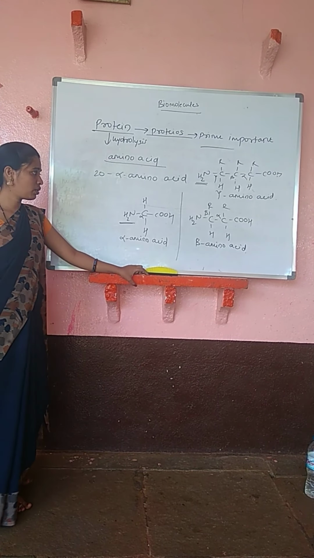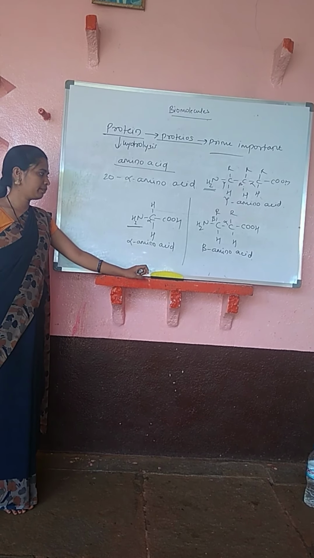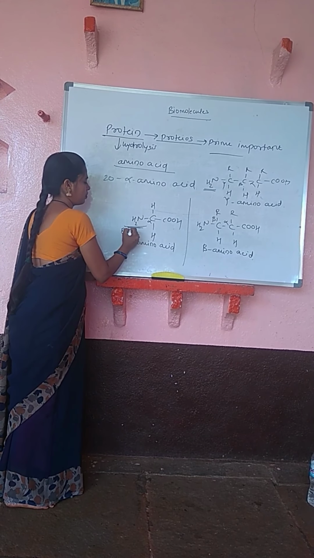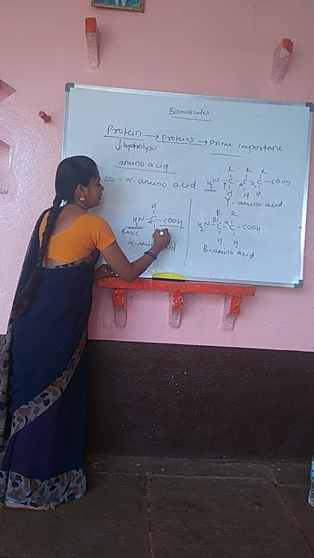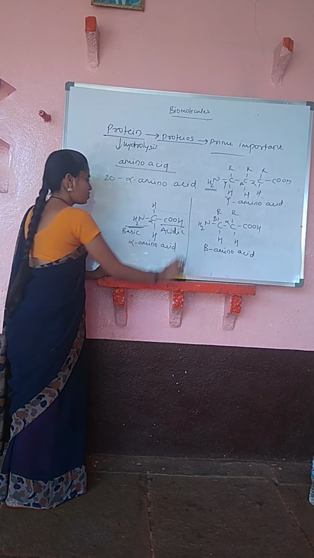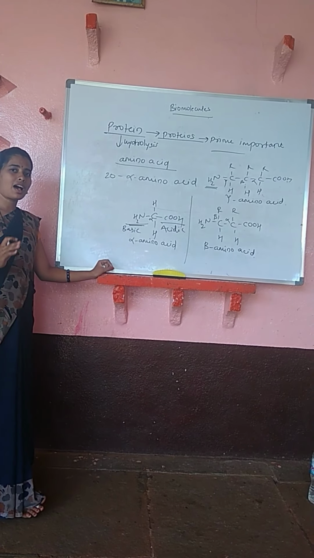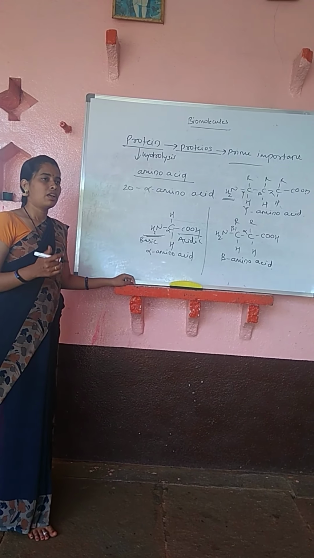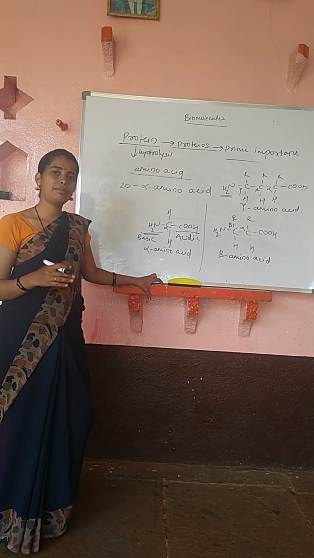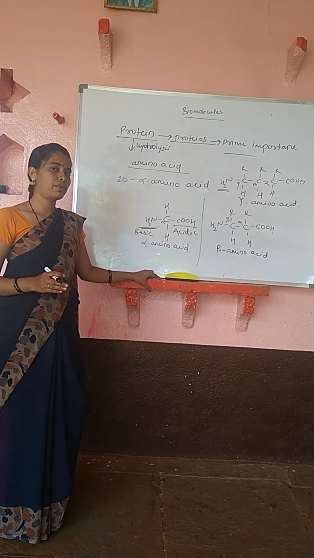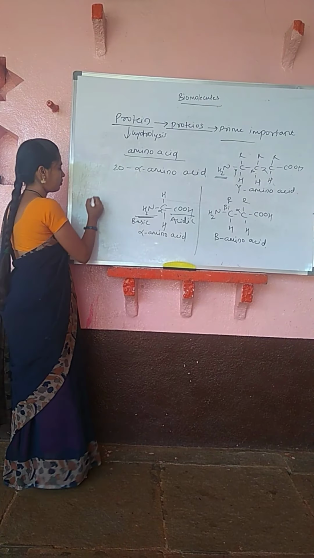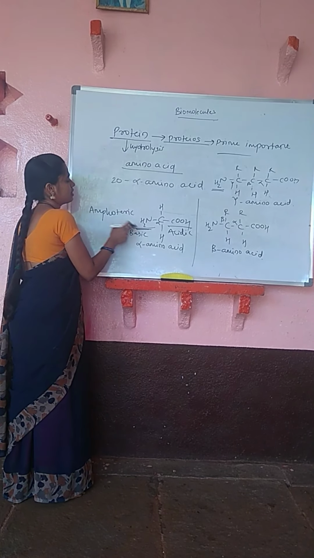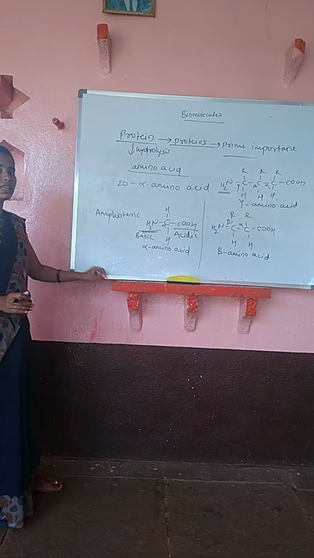That is all about amino acids. See here, one more thing. This amino acid contains a basic group as well as an acidic group. So these amino acids behave as amphoteric in nature. What is meant by amphoteric nature? When compounds show both acidic and basic properties, such compounds are called amphoteric compounds. So these amino acids are amphoteric in nature.